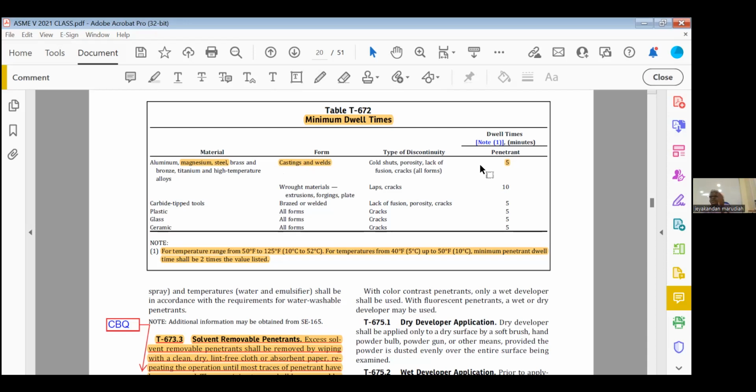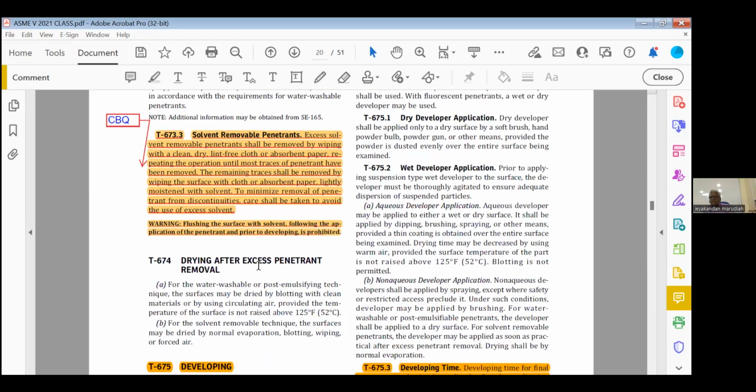Suppose your temperature is 5 to 10. Then instead of 5 minutes, you have to give double the time. 5 minutes means you have to give 10 minutes. You can see here, for temperature 10 to 52, that is the table value. For temperature from 5 to 10 degrees, minimum penetrant dwell time shall be 2 times the value listed. So instead of 5 minutes, you have to give minimum 10 minutes. That is the meaning of it.